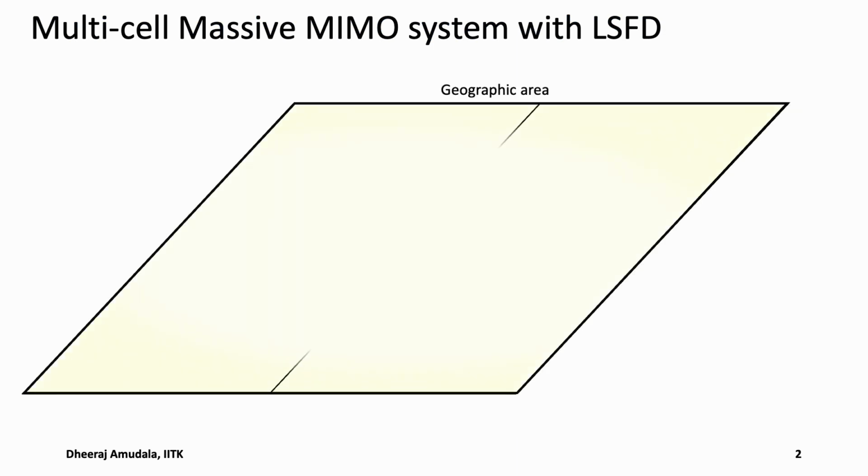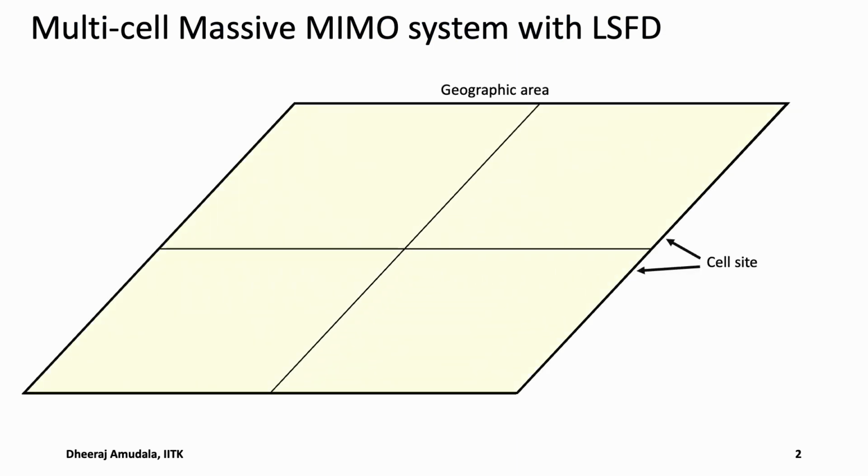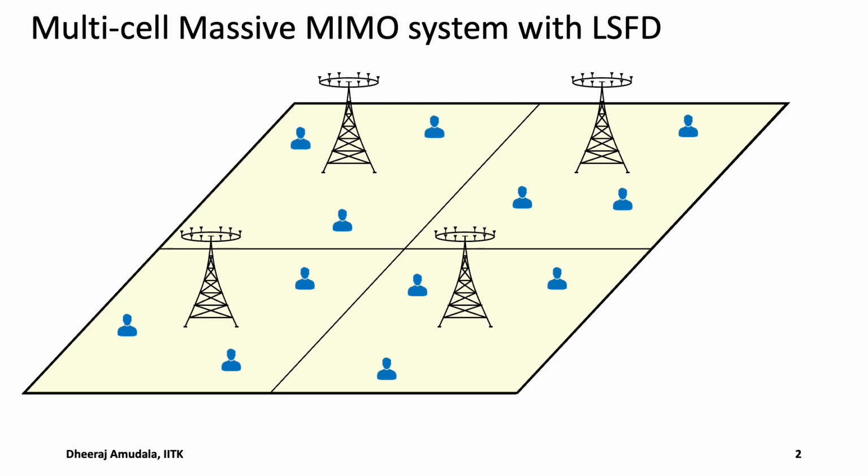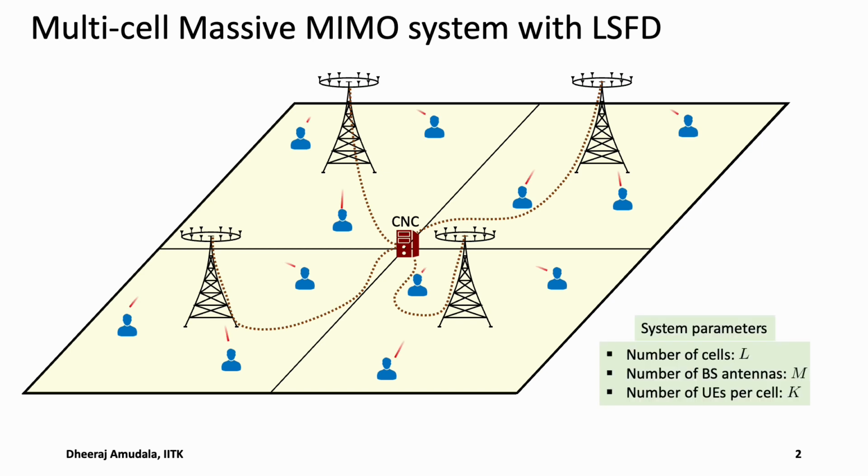A typical cellular system consists of a geographical area divided into cell sites. Each cell site consists of a base station with massive antennas that serves multiple users located in its cell. The base stations are connected to the central network controller. We consider an uplink scenario wherein the users transmit their signals to the base station, and the base station and the CNC collectively decode the signals using LSFD.